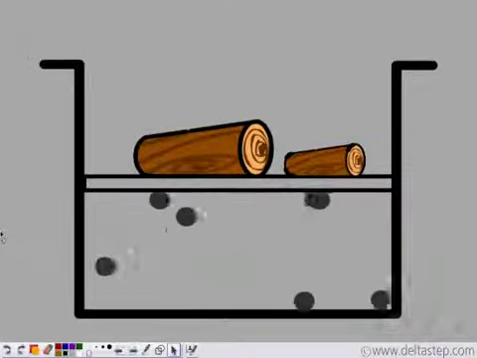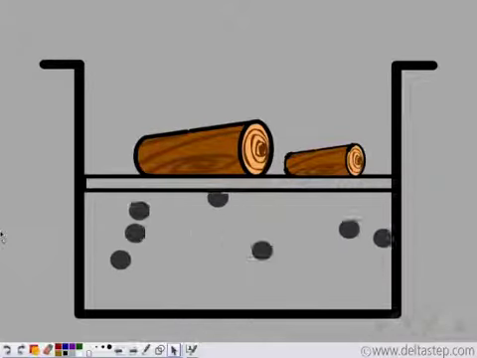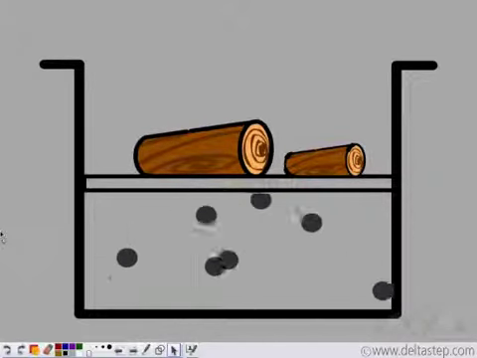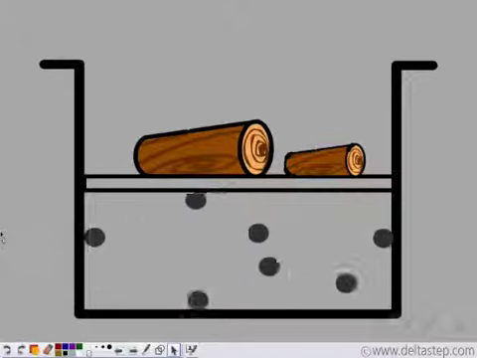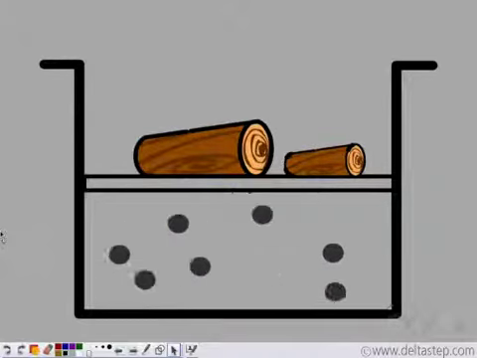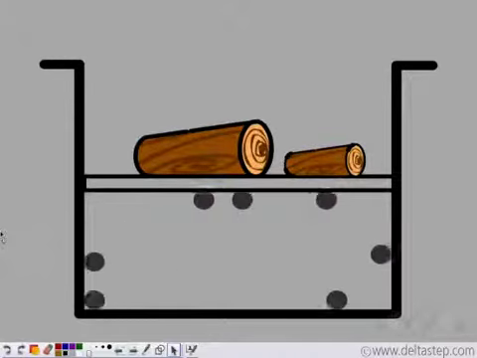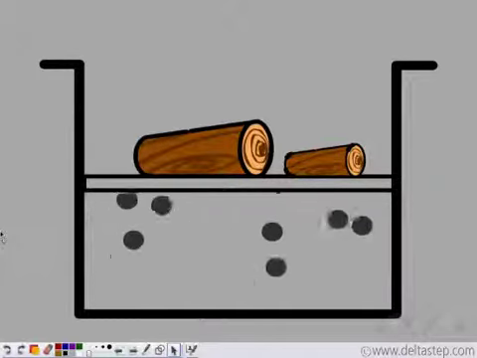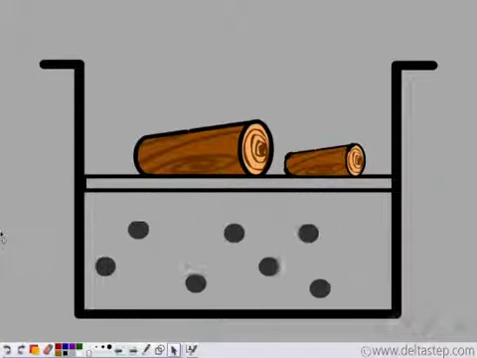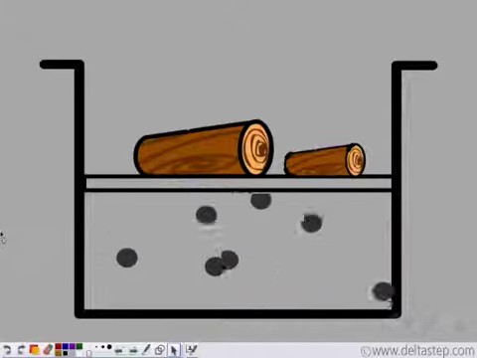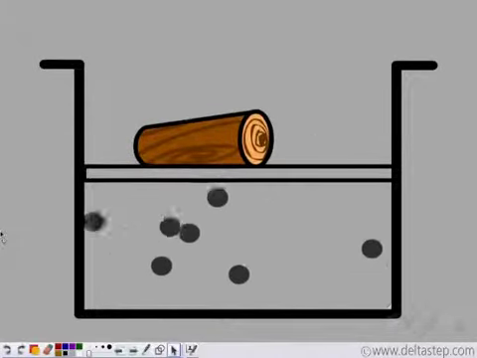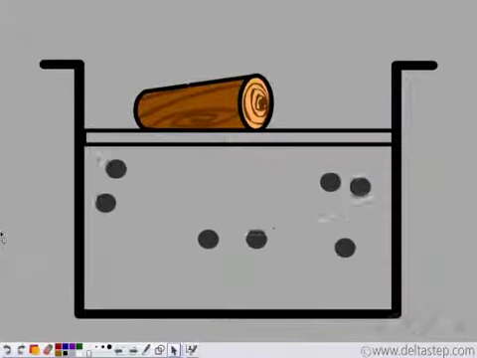Now if we increase the external pressure by putting one more block of wood, what happens? The external pressure increases, so the internal pressure has to increase. And this is possible only when they have less space to travel. So as the volume decreases, they hit the walls of the container more. So as external pressure increases, the internal pressure increases.